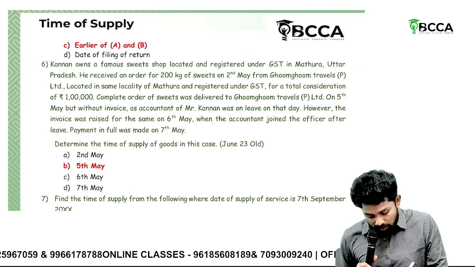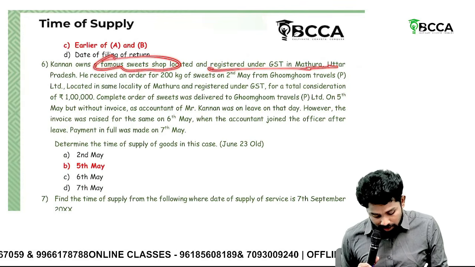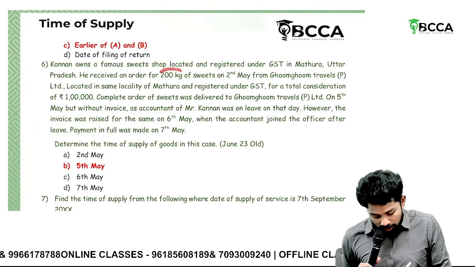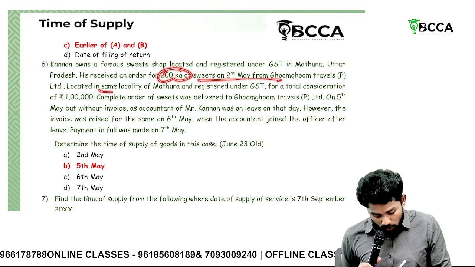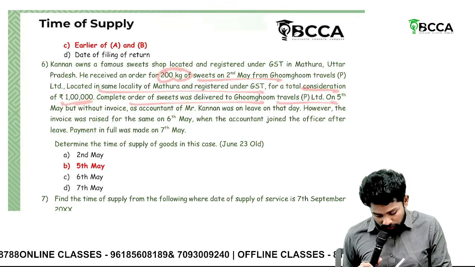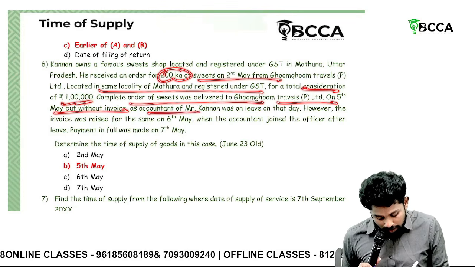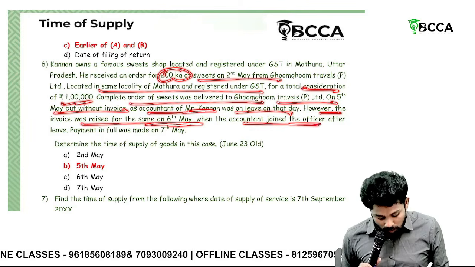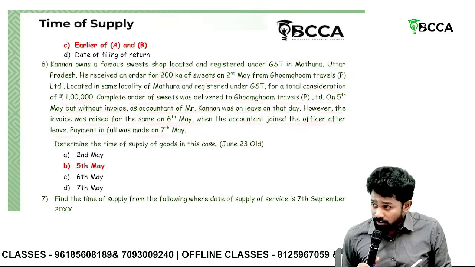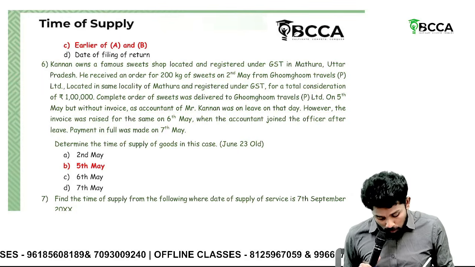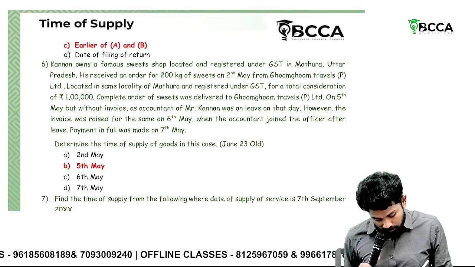Then Kanan, a famous sweet shop located and registered under GST in Uttar Pradesh, received an order for 200 kgs of sweets in the same locality for a consideration of 1 lakh. The complete order was delivered on 5th May but without an invoice, as the accountant was on leave. The invoice was raised on 6th May when the accountant rejoined. Payment is made on 7th May. Sir, sweets means goods.